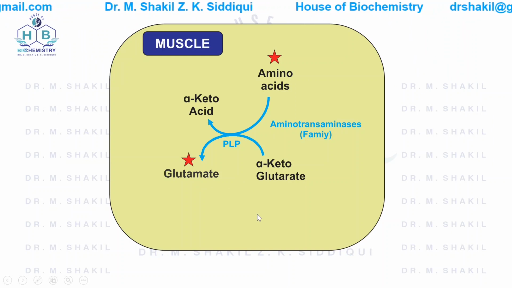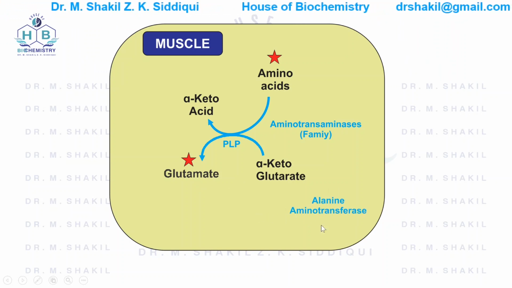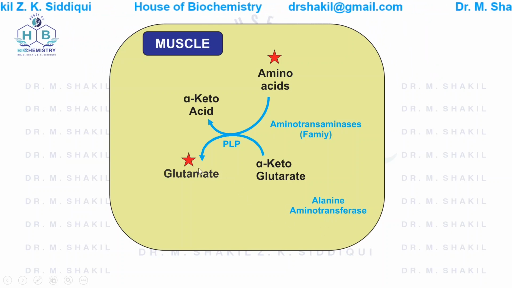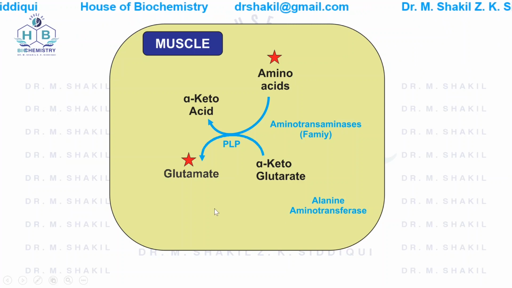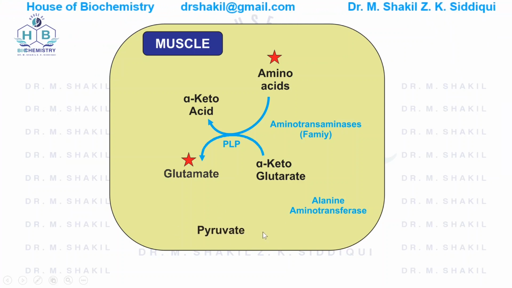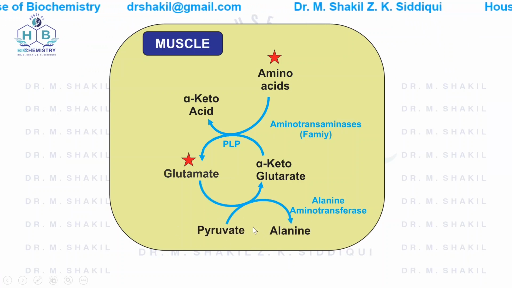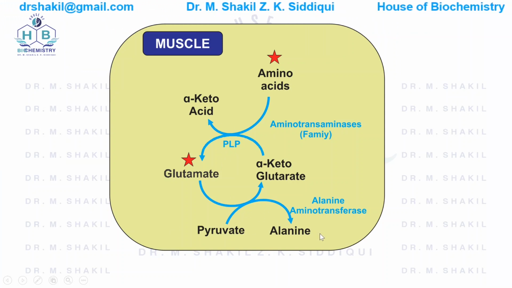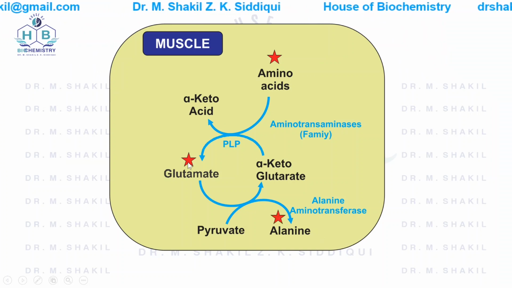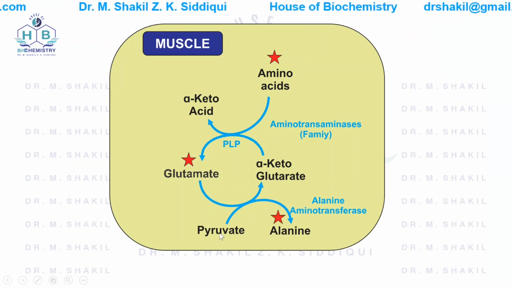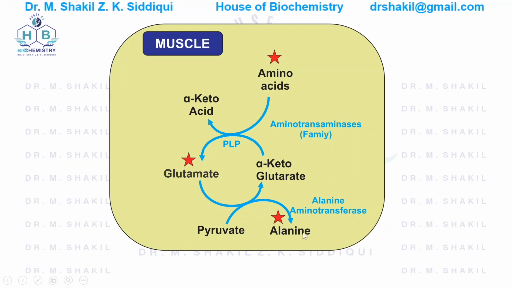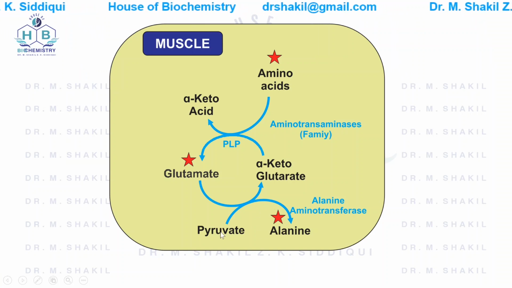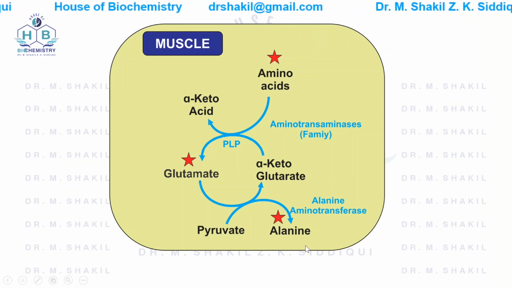Now here another enzyme comes into play, that is called alanine aminotransferase. What it does, it transfers this amino group of glutamate onto the pyruvate and uses pyridoxal phosphate as coenzyme to form alanine. Now this amino group is transferred onto pyruvate and pyruvate is then converted into alanine. So in this way, this amino group, when transferred onto pyruvate, forms alanine.